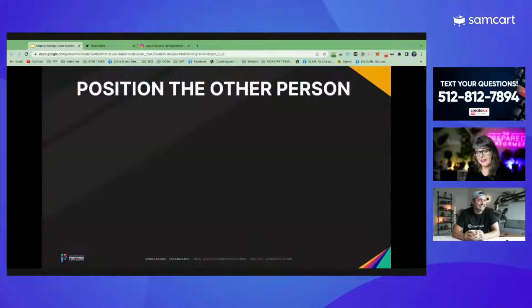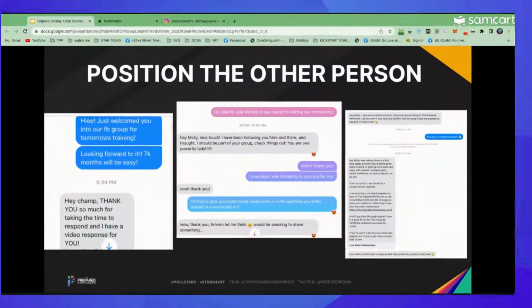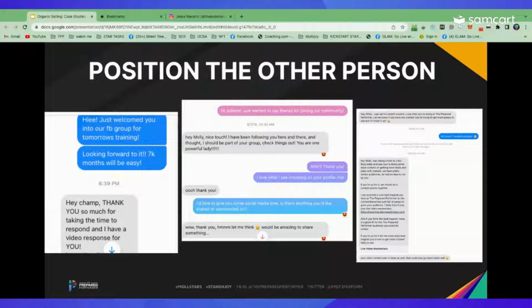So here's what we can do instead. What you want to do is position the other person, and you have to make sure that you're leading with the intention of really wanting to serve. If you come in here with the intention of, I'm going to trick them into buying from me, you are a creeper also, even though you don't know it. So we like to separate the intention from the objective. And this is how we do that.